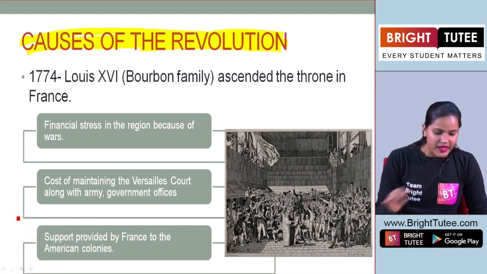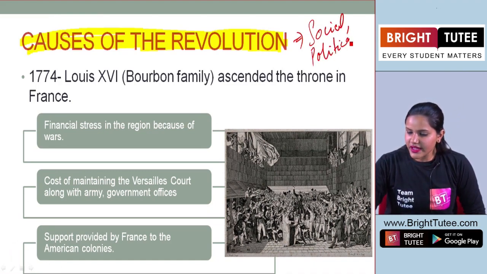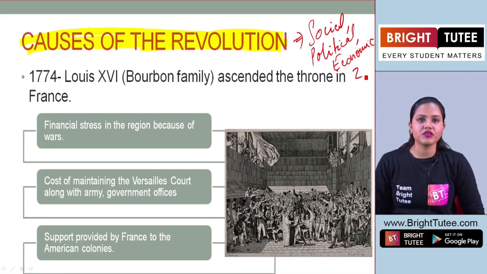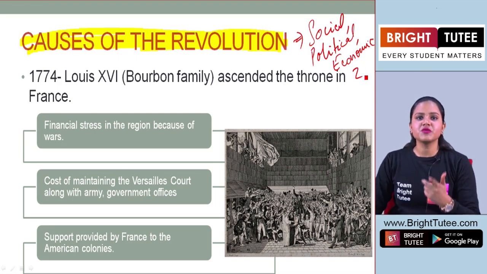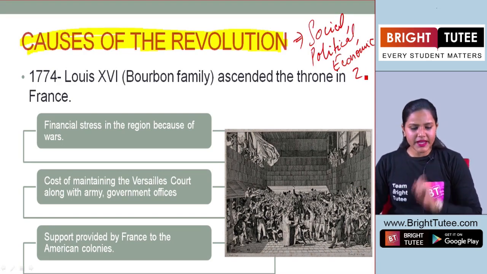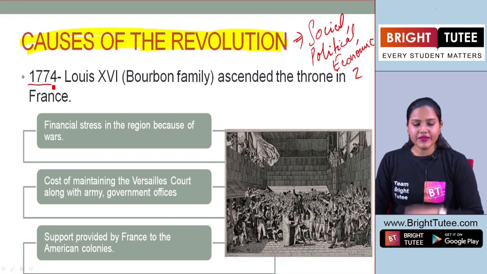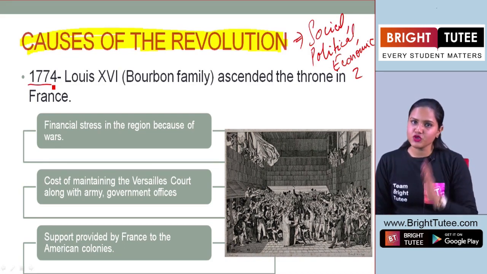These causes can be social, political, economic, religious, and many more. So here, one by one, we are going to understand all these causes that led to the French Revolution. In the beginning, you already know that it was Louis XVI who belonged to the Bourbon dynasty, who was the ruler when the revolution took place, right? We discussed it in the question as well.